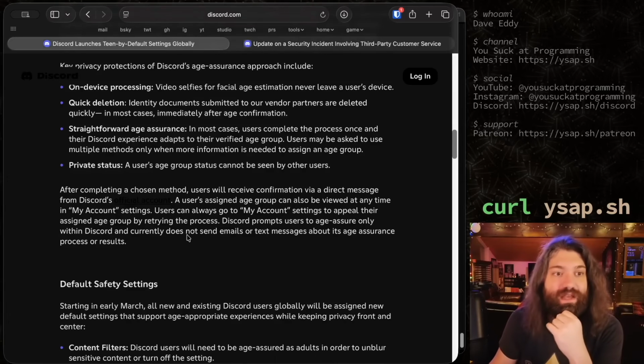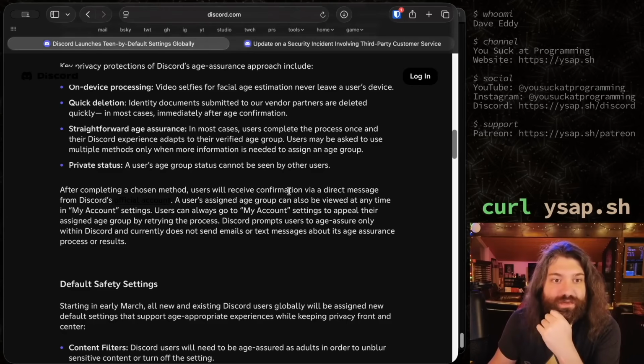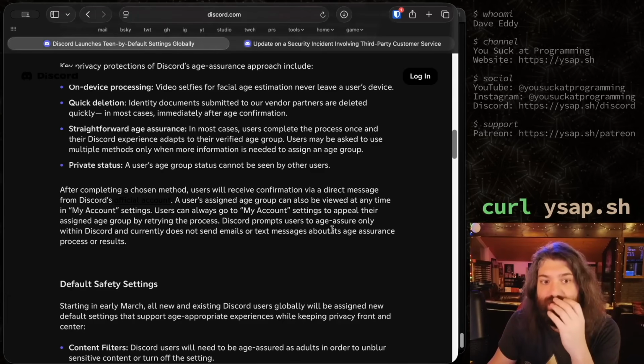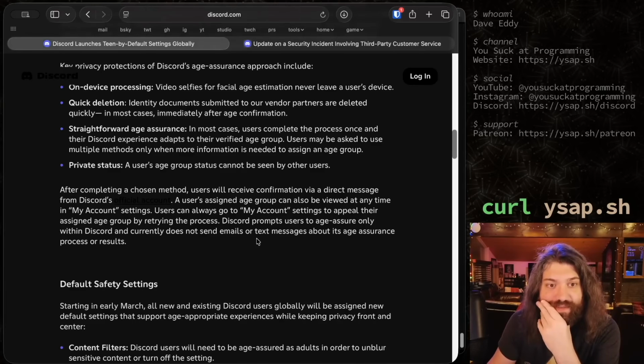I'm just nosy. After completing a chosen method, users will receive confirmation via direct message from Discord's official account. A user's assigned age group can also be viewed at any time in My Account settings. Oh, I guess I can see it. Users can always go to My Account settings to appeal their assigned age group by retrying the process. Discord prompts users to age assure only within Discord and currently does not send emails or text messages about its age assurance process or results.